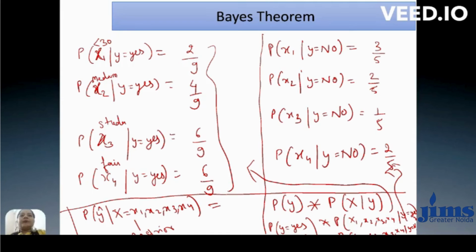Okay, so we have to multiply all these yes values into the probability of the yes class: 2 by 9 into 4 by 9 into 6 by 9 into 6 by 9 into the probability of the y class, which is 9 upon 14. So all these values multiply with 9 upon 14. So this is the probability of x given y is equal to yes. Similarly for the no class, we multiply all those values with the probability of y, where y is equal to no.